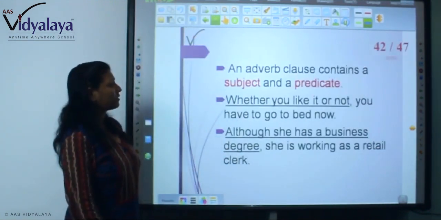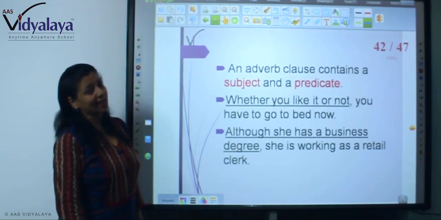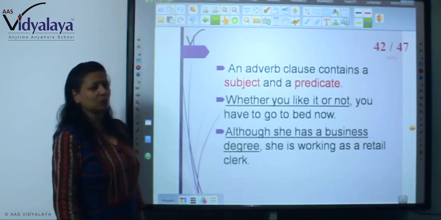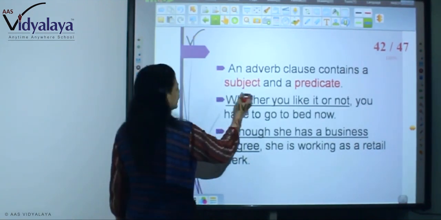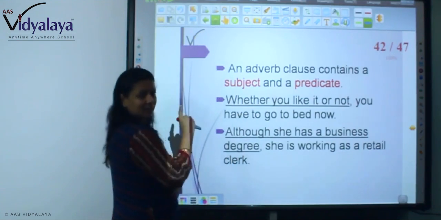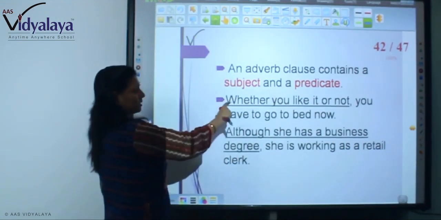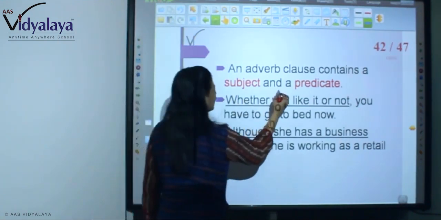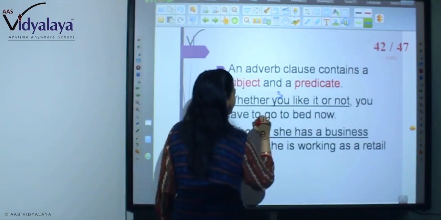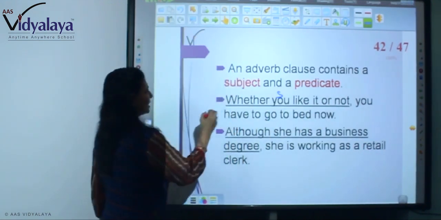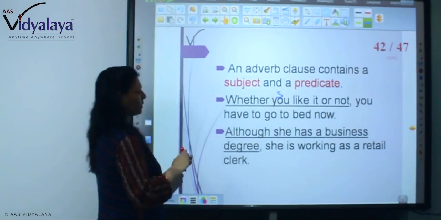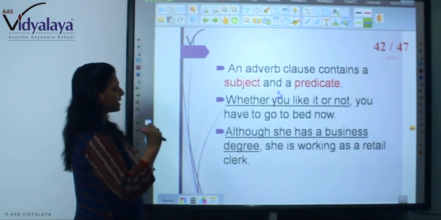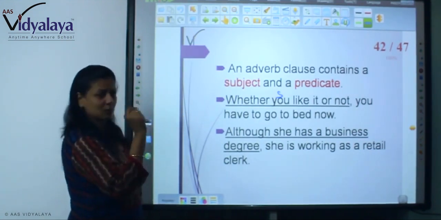Now next, an adverb clause contains a subject and predicate, right? Whether you like it or not, you have to go to bed now. See, you have just seen the purpose and the word, the subordinate conjunction. With this it has started, but you are seeing it. The subject is here and this is the predicate. You have to go to bed now, whether you like it or not. So here as a thing we are using.